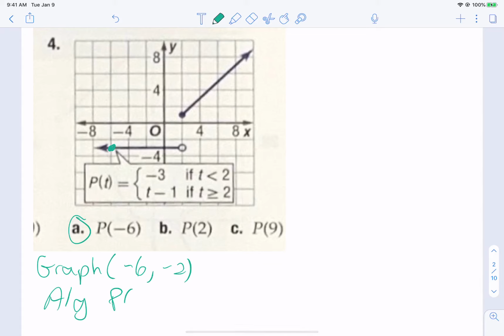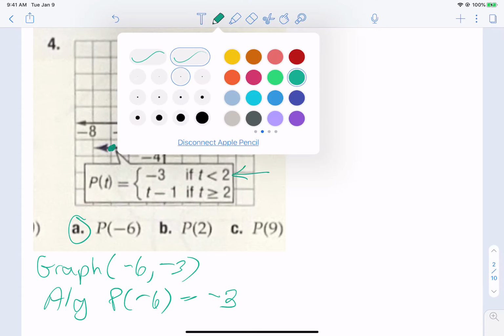For the algebra of p of -6, since -6 is a value less than 2, we're going to use that first piece, and we always get -3. And guess what? The graph did say -3. I'm sorry about that. I told you it was counting by 2's, and I didn't listen to myself. Both the graph and the algebra say that at -6, we are at -3.